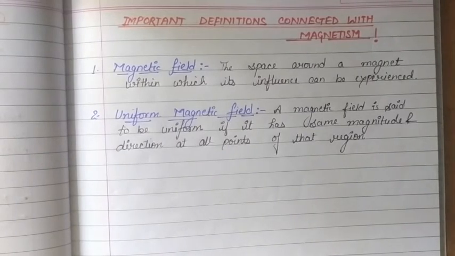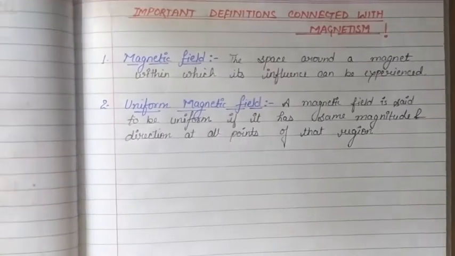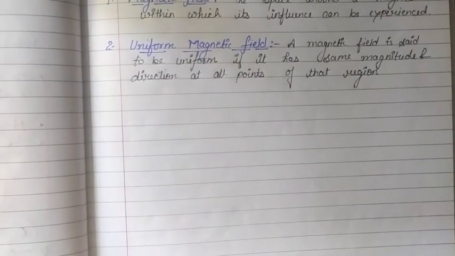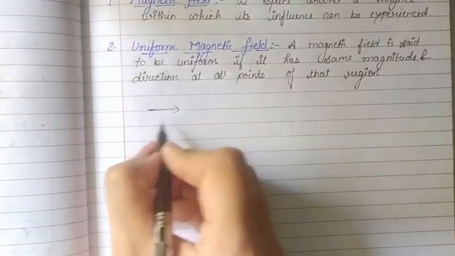Now uniform magnetic field has a certain kind of representation. If we have a uniform magnetic field acting in the plane of a paper, then it is represented by equidistant parallel lines like this.